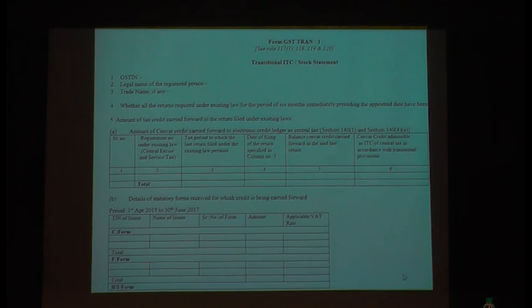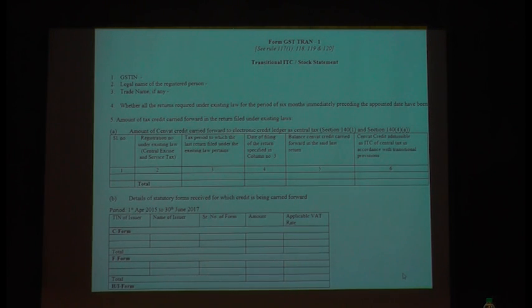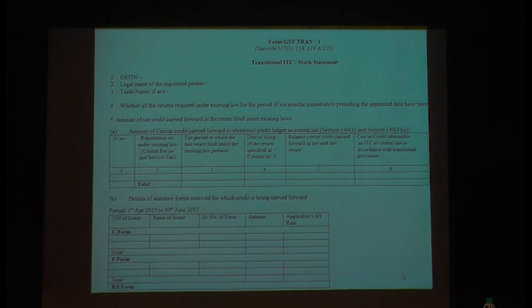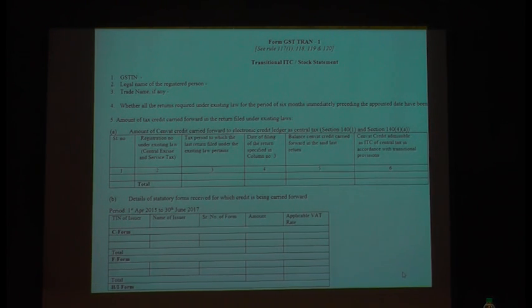Balance VAT credit carried forward in the said last return. Please understand, whatever credit you are going to file here should match with your service tax return. Whatever you are going to file on August 15th, it has to match with that. VAT credit admissible as input tax credit as central tax in accordance with transition provisions. What should you write here? Service tax and excise duty credit will go to your central taxes. So write here central taxes.